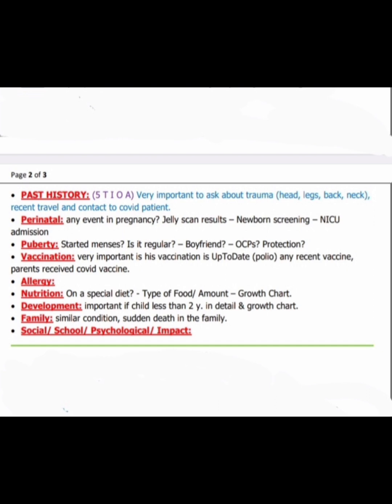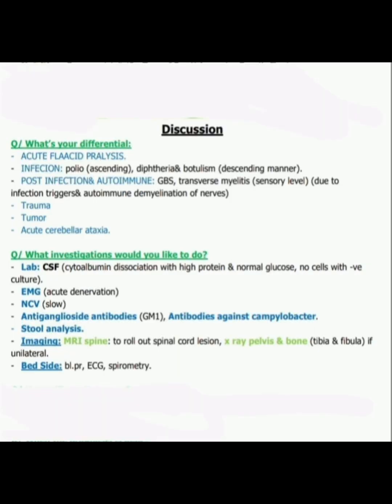Allergy history we ask. Nutrition history: ask about special diet, type of food, amount and growth chart. Development we ask, important if child is less than 2 years, in detail, and growth chart. Family: similar condition, sudden death in the family. Social: school, psychological and impact. So this is the history of Guillain-Barre syndrome. Now about the discussion part.